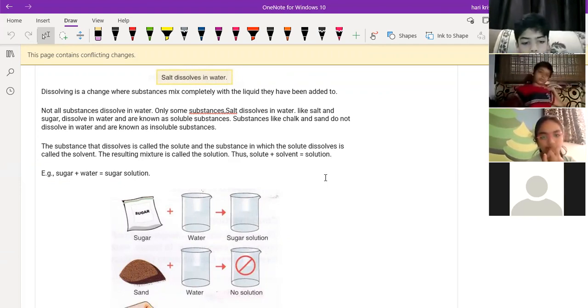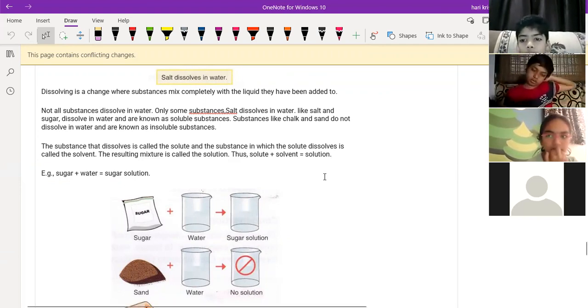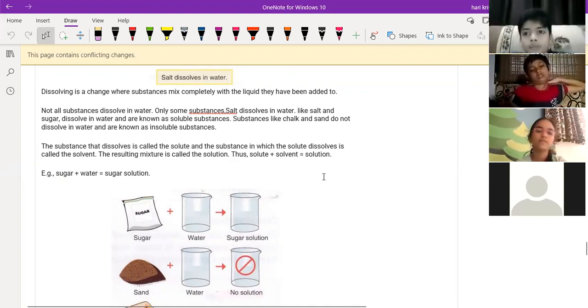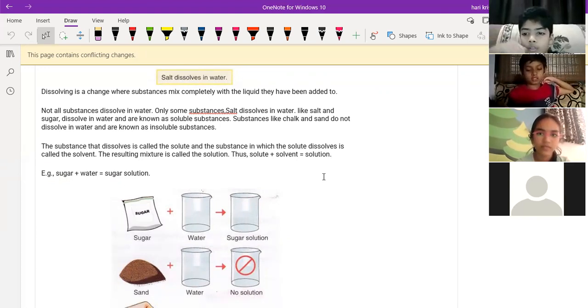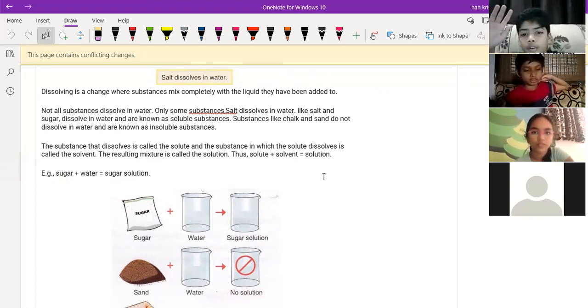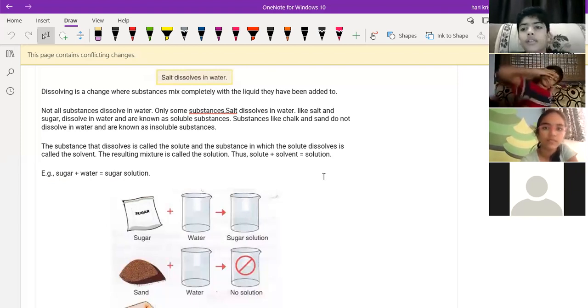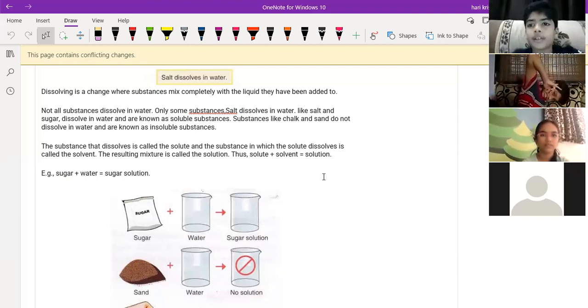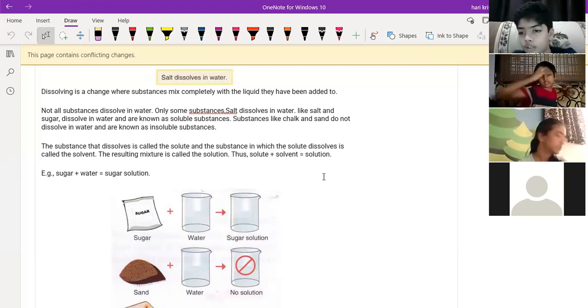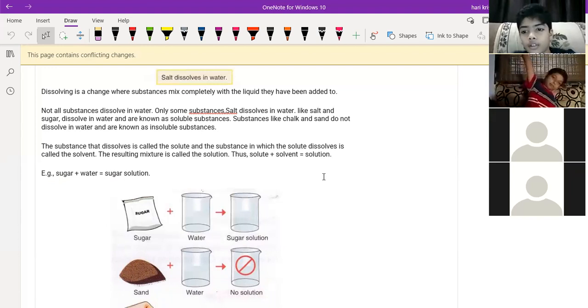Solute is the one which is present in the small quantity. Solvent is present in large quantity. Sir, I have a doubt. You're saying solute is the one in smaller quantity? If you take little water and more salt, now the solution is in solid form, so the liquid will be the solute and salt will be the solvent.